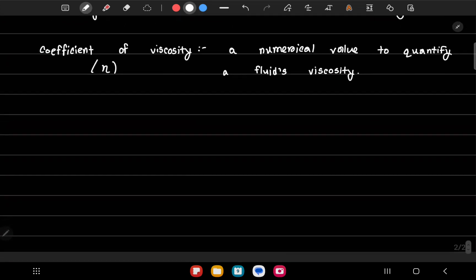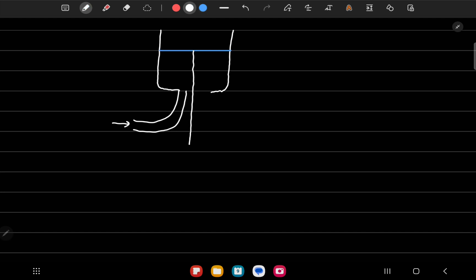Now we need to learn about the practical to determine viscosity. To set up the experiment, we'll have a water container. We'll have a water supply to it from down here. Now I want to maintain a constant water level, so I'll put a pipe through it at this level. If the water rises, it will just get sucked in by this pipe and drained out, so the water level will remain constant.